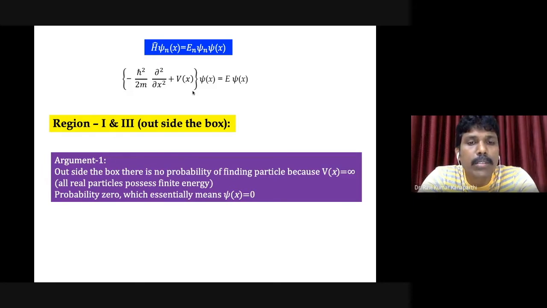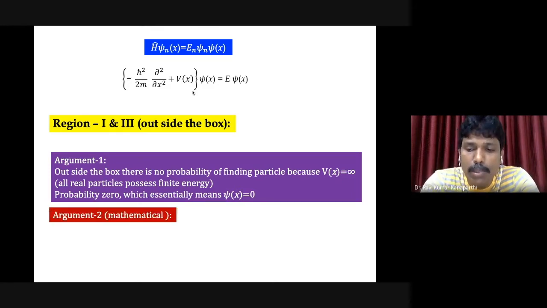If the wave function is going to be 0, that's all. So for the particle in regions number 1 and 2, the wave function will basically be 0. Understand, this is a simple logic, but mathematically it can also be argued.